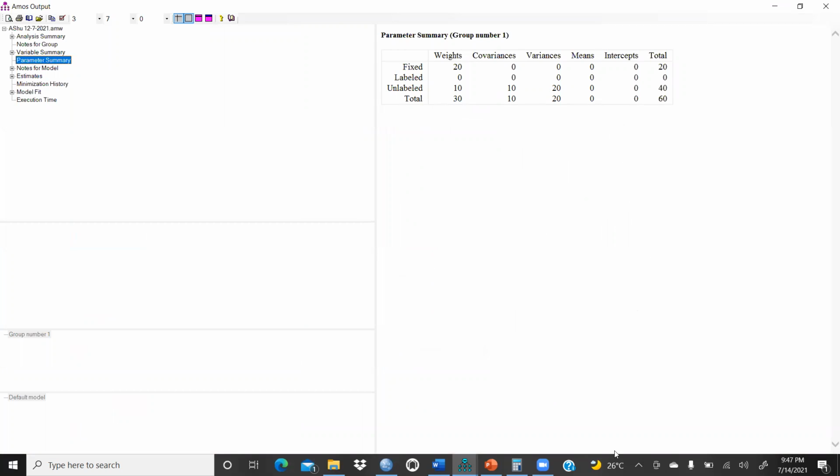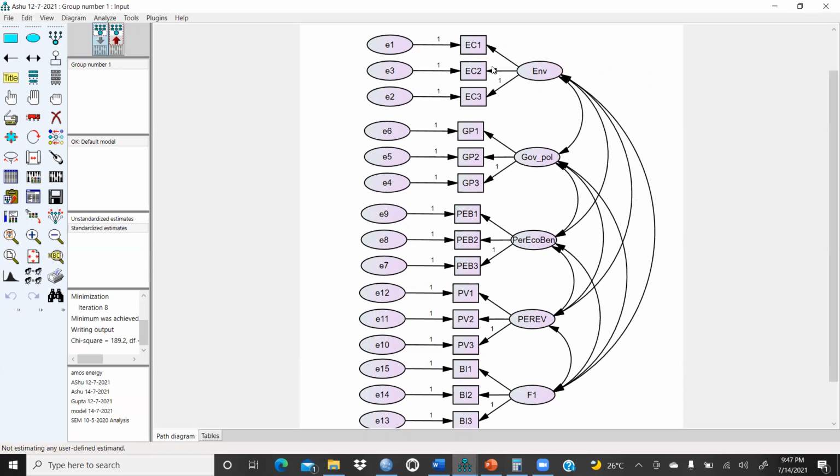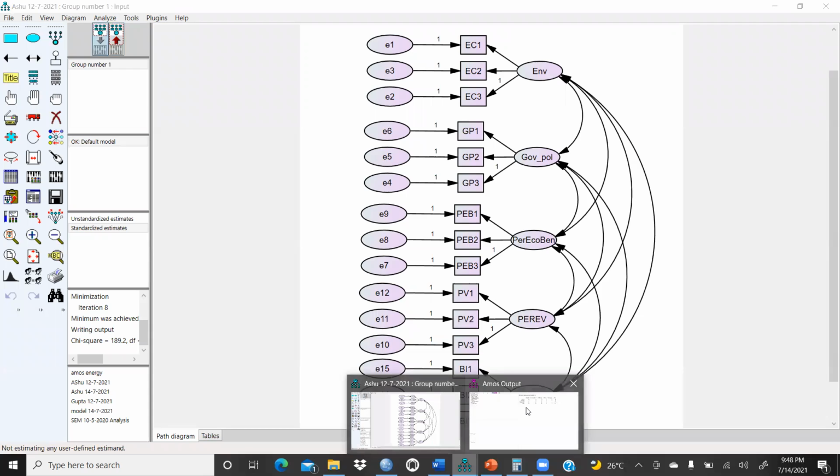Unlabeled are 10. How come unlabeled are 10? Then we can count it, 1 2 3 4 5, where the weight we had not given, 1 2 3 4 5 6 7 8 9 10, right? So these are the unlabeled.